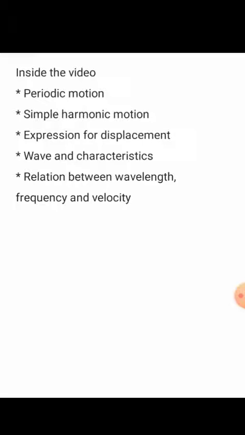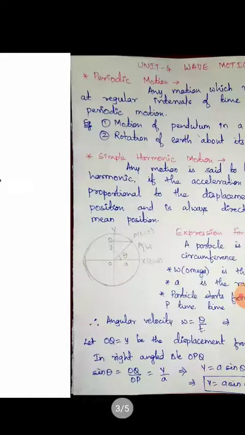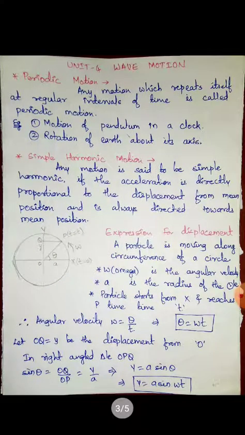So to start with, I'll move on to periodic motion. So what do you mean by a periodic motion? So here's the definition. Any motion which repeats itself at regular intervals of time is called a periodic motion. I'll give you the example, that time you'll understand. So motion of a pendulum in a clock is called a periodic motion.